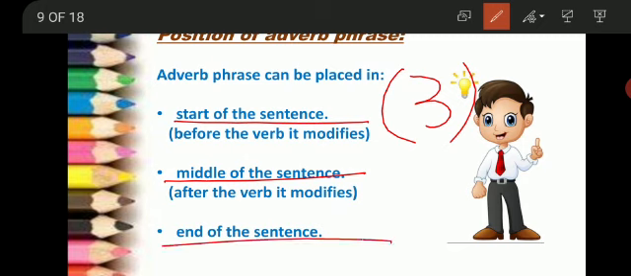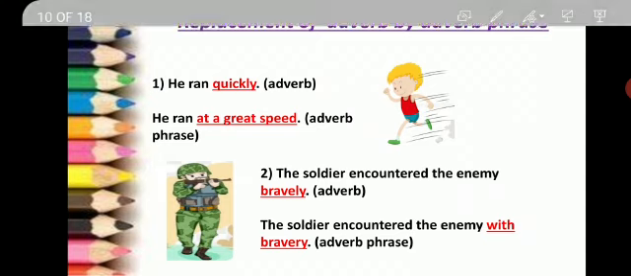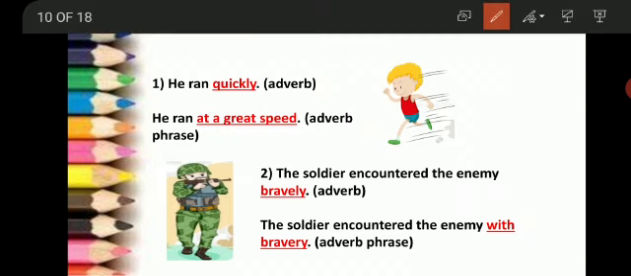So the three positions are in the beginning, in the middle, and in the end of the sentence. Now, replacement of adverb by adverb phrase, provided both of them have the same meaning. He runs quickly. He ran at a great speed. Quickly is a single word adverb. At a great speed is a clause, so it is an adverb phrase. Both of them have the same meaning.